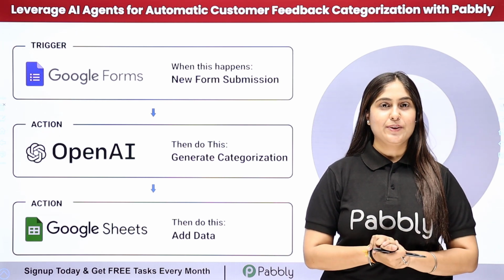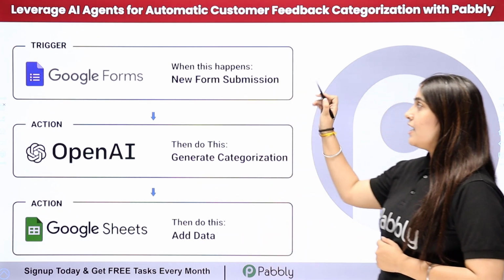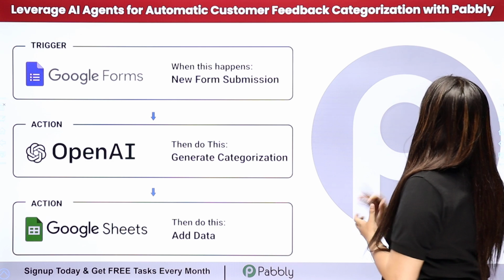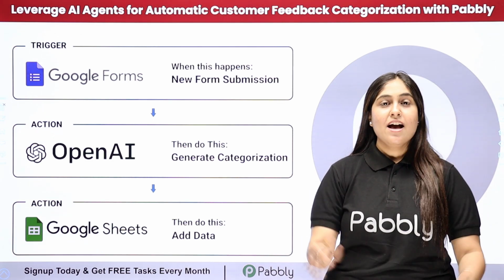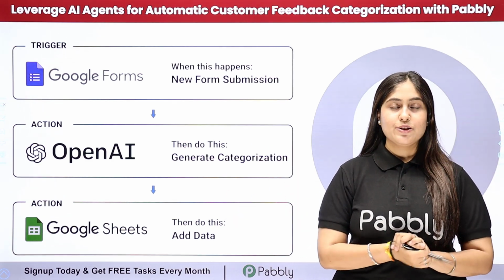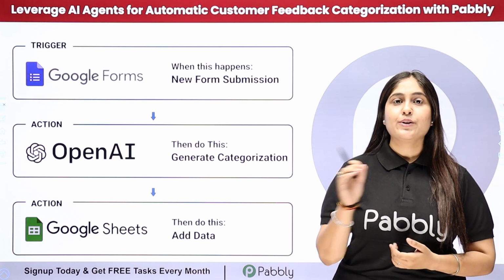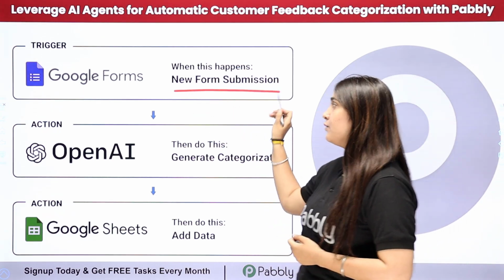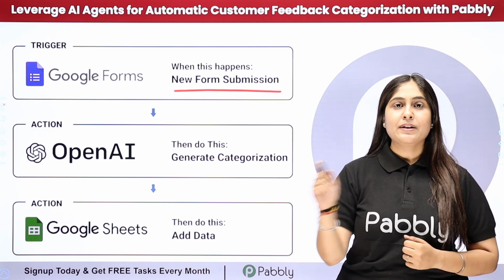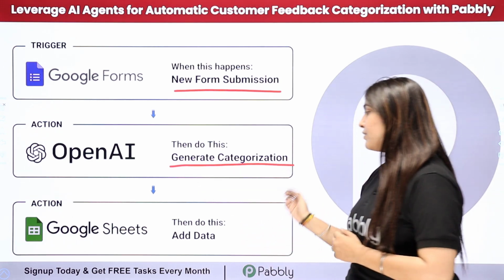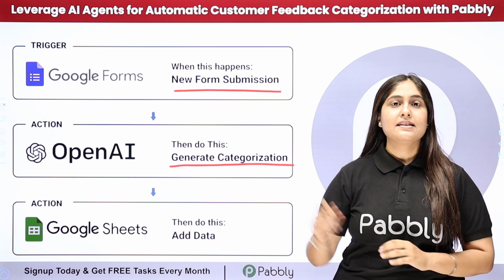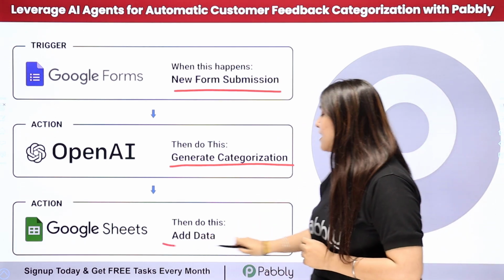In this video we are going to understand how to leverage AI agents for automatic customer feedback categorization with Pabbly. So as a customer relationship manager, my objective is that whenever I receive customer feedback through Google Forms, then automatically using OpenAI, I want to categorize that feedback, and then I want to add the analysis received in my Google Sheets as a new row.